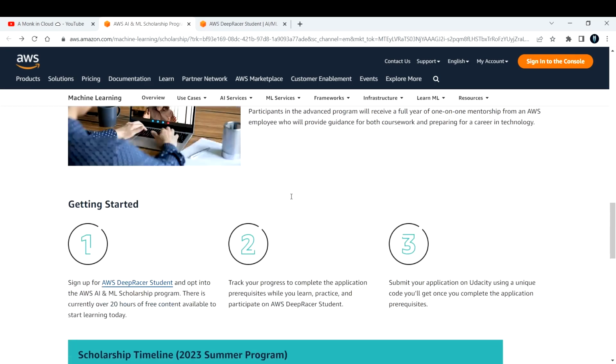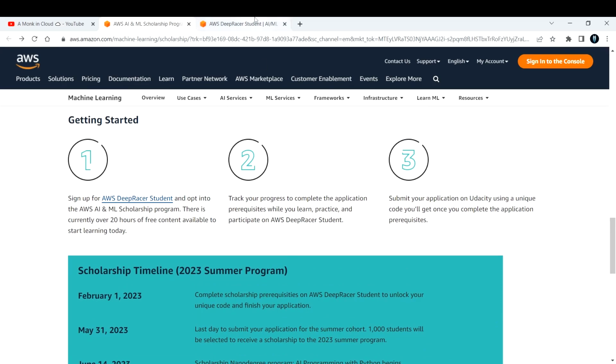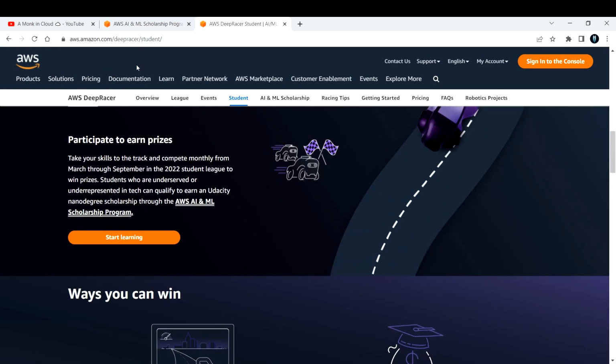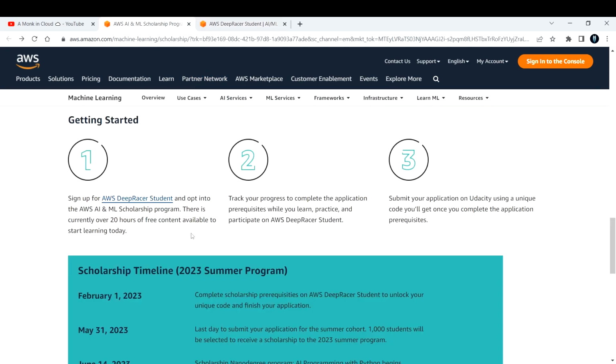Now you might ask me how to get started. First, as I told you, you need to open an account in AWS DeepRacer. I'll make sure to drop the links to both AWS DeepRacer and the AI ML scholarship application in the description box below. First sign up for DeepRacer Student and opt into the AWS AI and ML scholarship program. There are currently over 20 hours of free content available for you to start learning. You can directly get started by learning from the 20 hours of content.